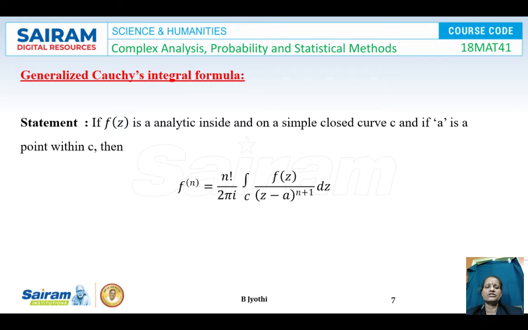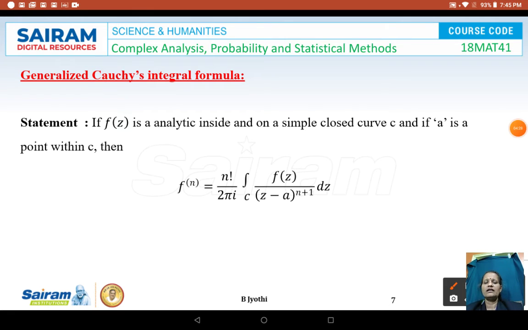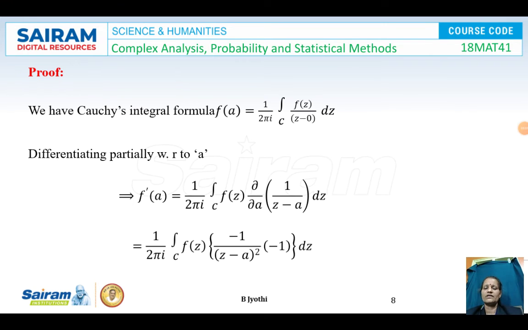Next, let us see the generalized Cauchy's integral formula. If f of z is analytic inside and on a simple closed curve C, and if A is a point within the C, then f n of A, that is the nth derivative of f at A, is given by n factorial by 2 pi I into the integral along C of f of z by z minus A whole power n plus 1 of dz. This is the generalized Cauchy's integral formula. Let's see the proof now.